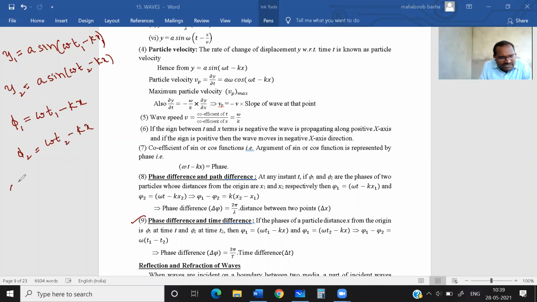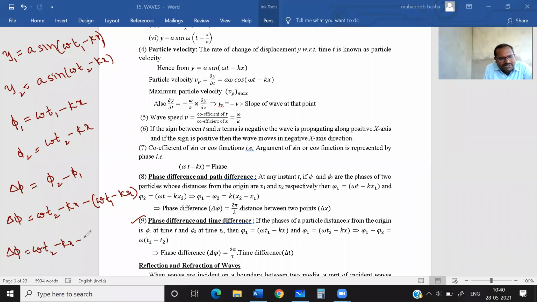The phase difference delta phi is phi2 minus phi1, which is omega t2 minus kx minus omega t1 plus kx. Plus kx minus kx cancel. You will get delta phi as omega t2 minus omega t1.